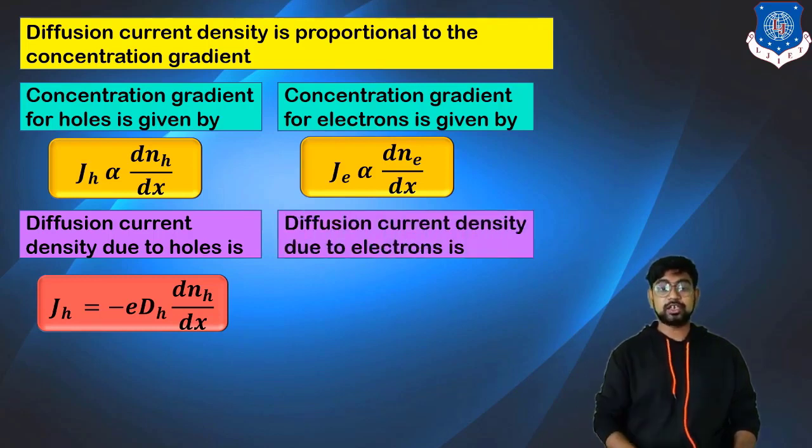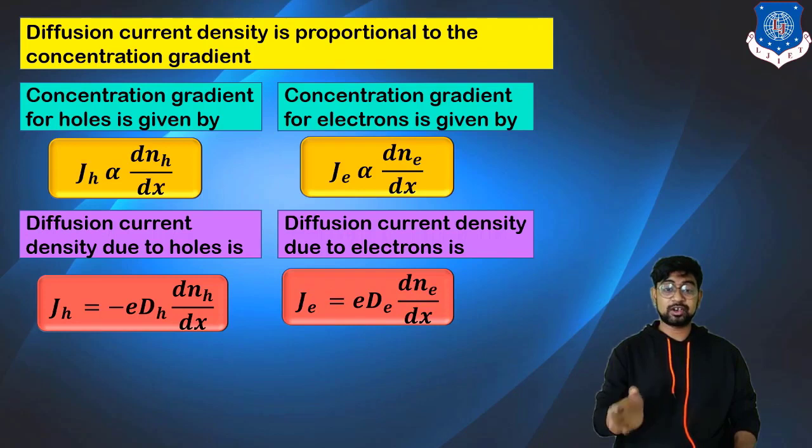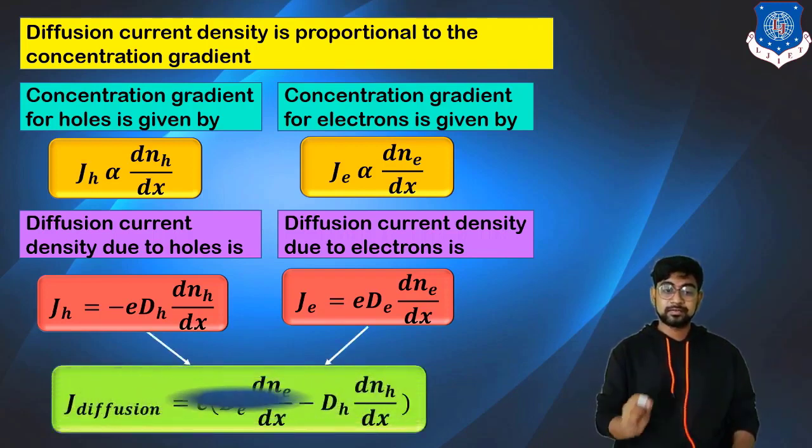Now diffusion current due to electrons would be J_e equals e D_e dn_e by dx. Here e is as it is. Combining these formulas, we get the ultimate J diffusion equals e into bracket D_e dn_e upon dx minus D_h dn_h upon dx.